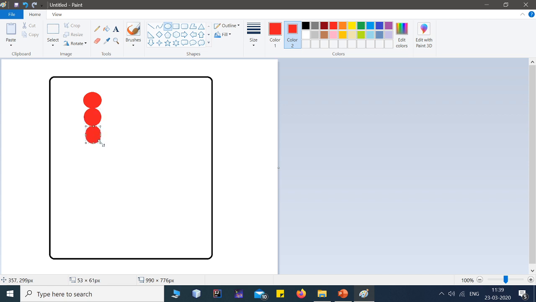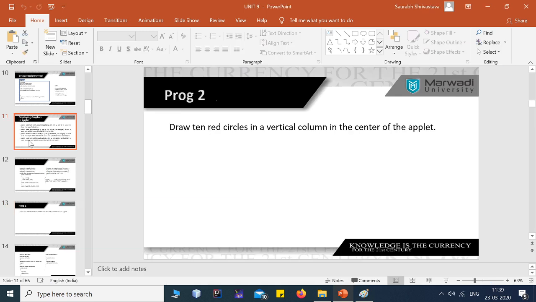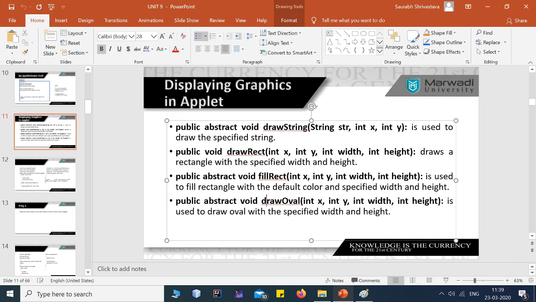Let's say this is my third circle, and then fourth, and so on, likewise 10 different circles in the vertical column starting from 1 till 10. Now see, in the PPT, in the Graphics class, I told you there is a method called drawOval. This drawOval method is used to create circles. And there is one more method called fillOval.